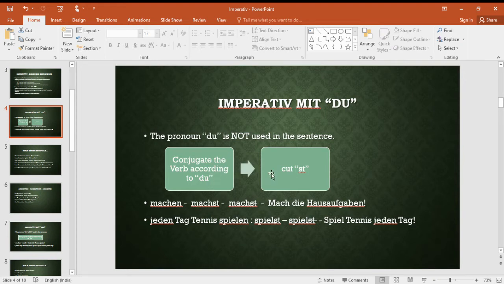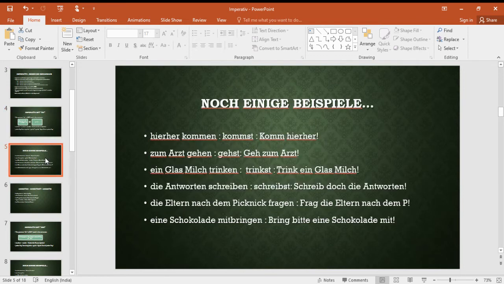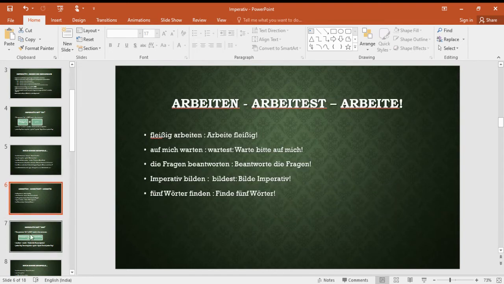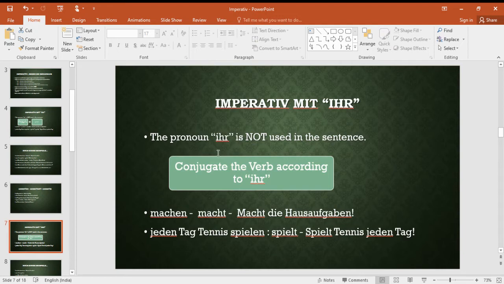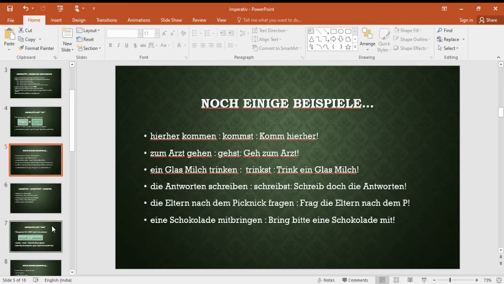For du, we just conjugate the verb according to du, and then cut the st. So machen will become mach, spielen will become spiel, komm, geh, trink, schreib, etc. Okay, good. Now we will look at the next form, that is ihr. When I'm talking to multiple people, the verb form will change. Till now we were doing the du form. Now we are going to see how the ihr form will be if I'm talking to multiple people.